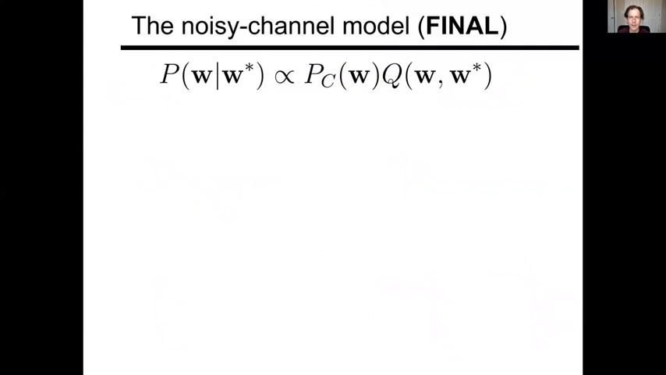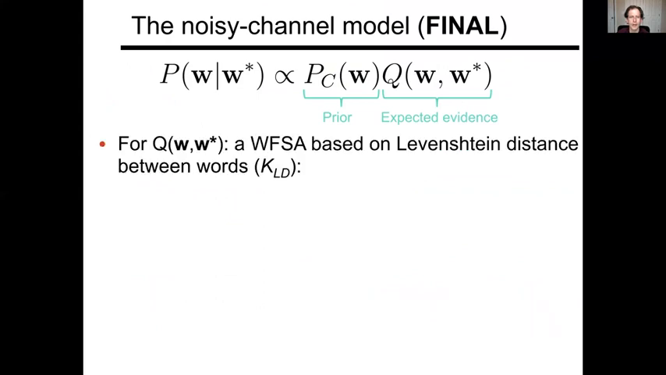So we now have a noisy channel model. We've got most of the pieces. We have this expected posterior belief state of the comprehender of W given W star. W star is the true sentence, W the possible sentence that the comprehender is interpreting. There's an effective prior and an effective expected evidence, or expected likelihood. And then we need one more thing, which is we need to instantiate this model in a way that's scalable.